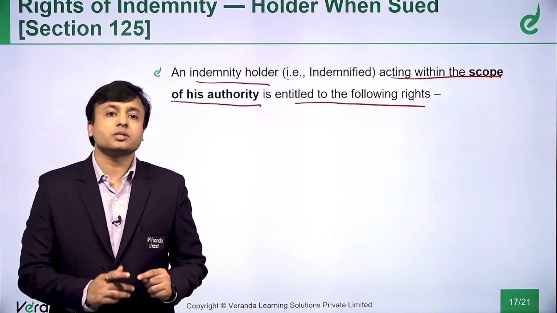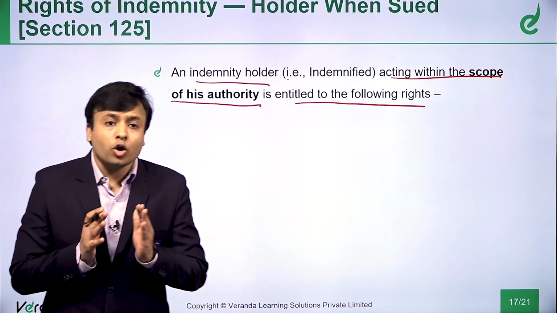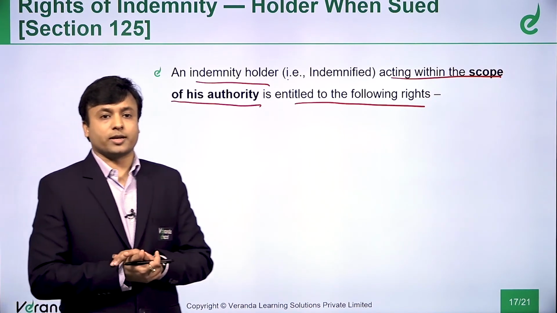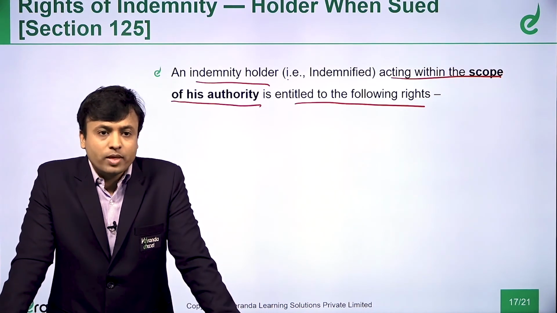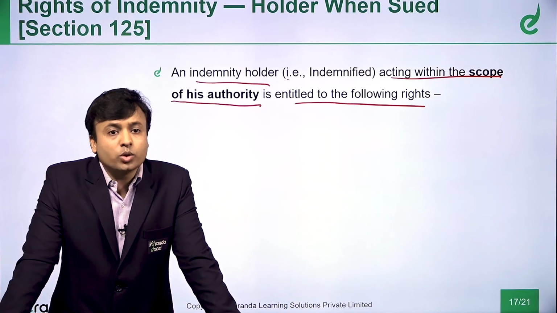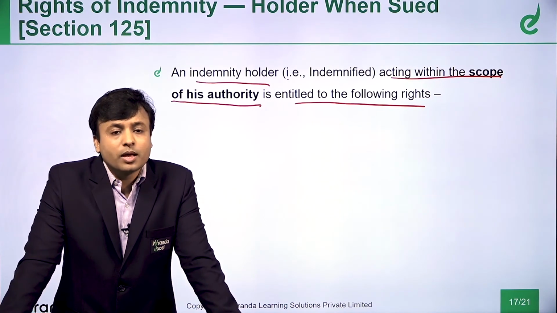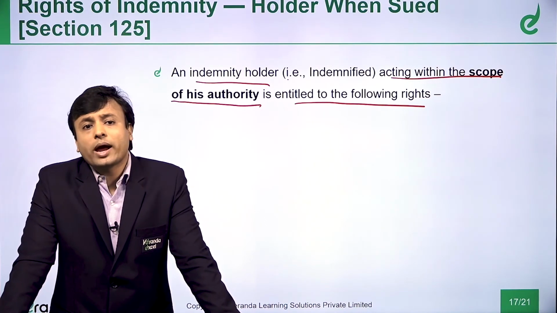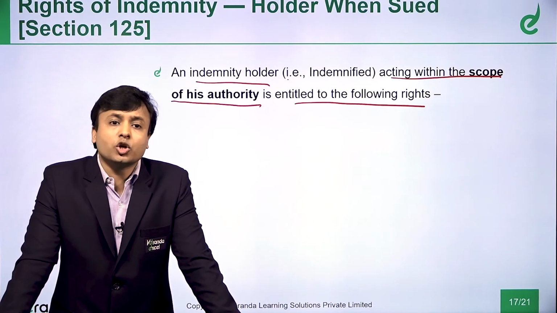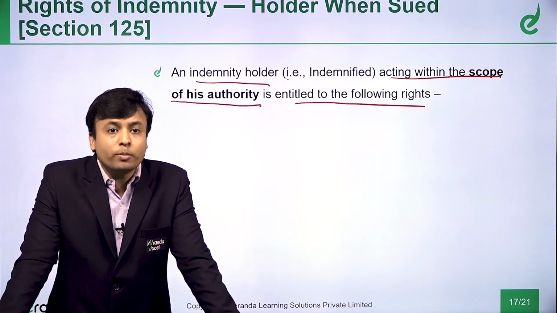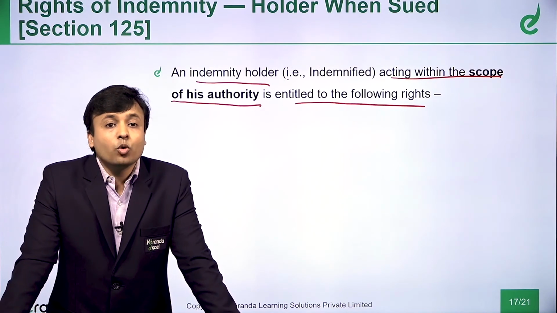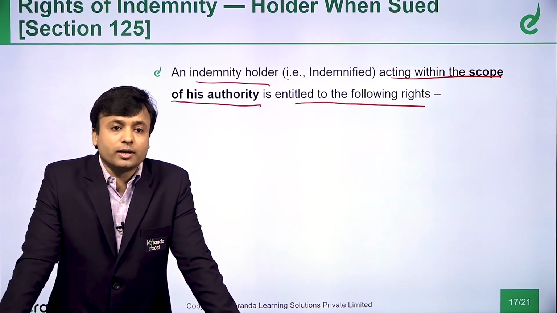If this person doesn't work or is not acting within his authority, then he cannot enforce these rights. Now, I told you that I will indemnify you if this tree falls on your premises. But what if I go and do something to ensure that the tree falls? Then am I acting within my scope? No. I am going against the scope of my authority.